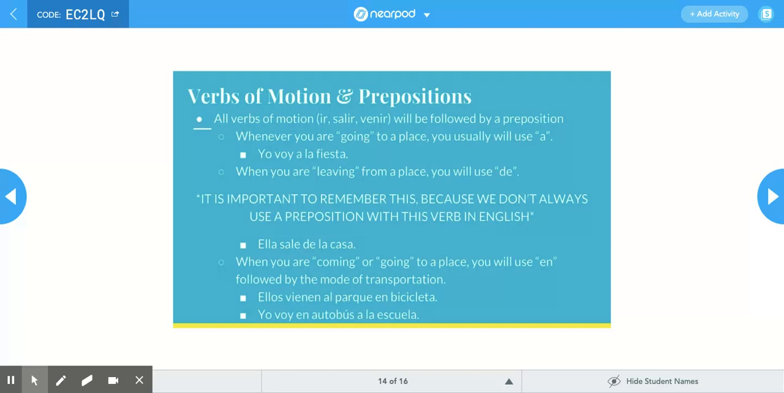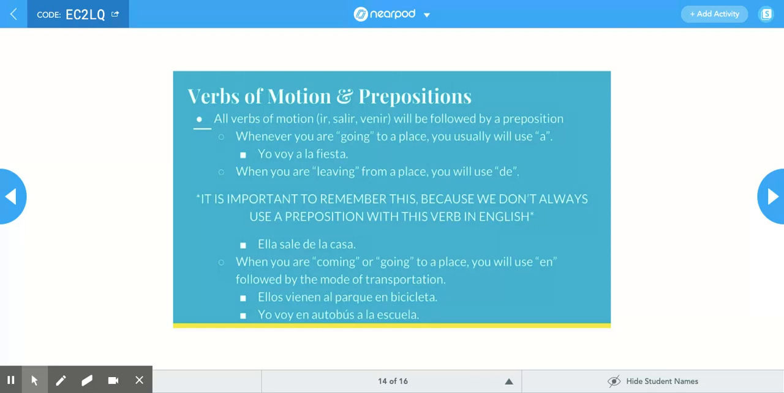Then we have verbs of motion and prepositions. All verbs of motion, ir, salir, and venir, will be followed by a preposition. The reason they're called verbs of motion is because you're moving. So to go, or to leave, or to come. Whenever you are going to a place, we usually use a. So yo voy a la fiesta. When you are leaving from a place, we usually use de. So yo salgo de mi casa, I left from my house.